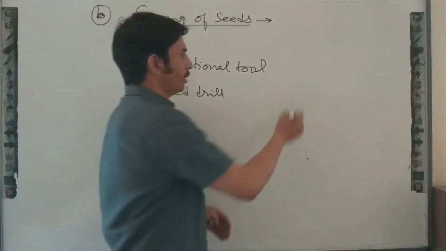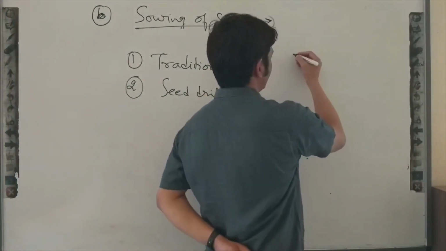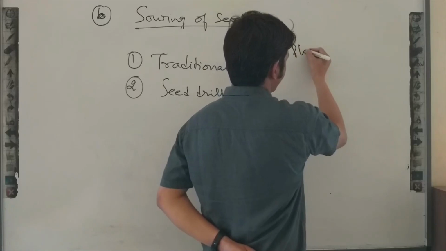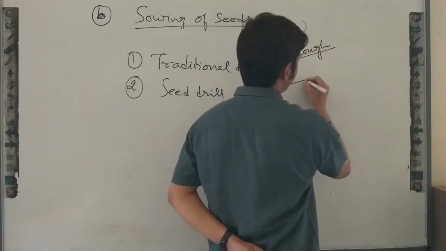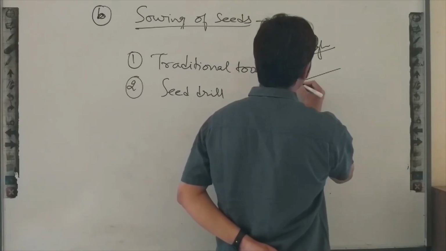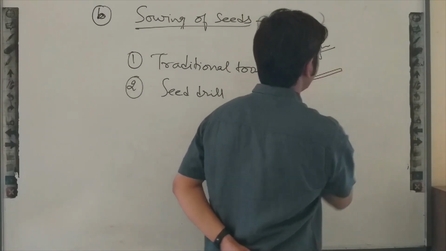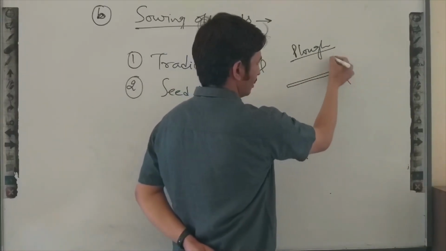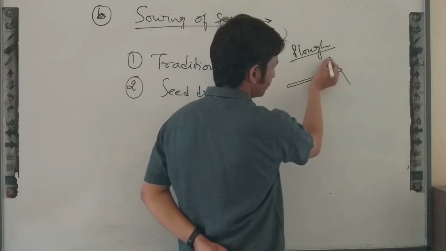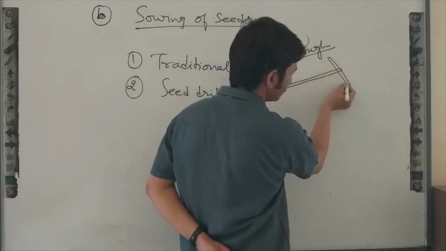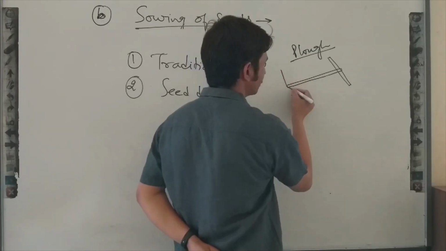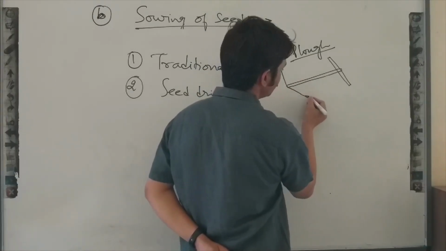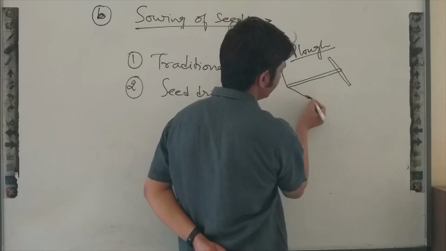As we discussed about the plough, a plough is nothing but a wooden or metallic substance which is used to till the field.